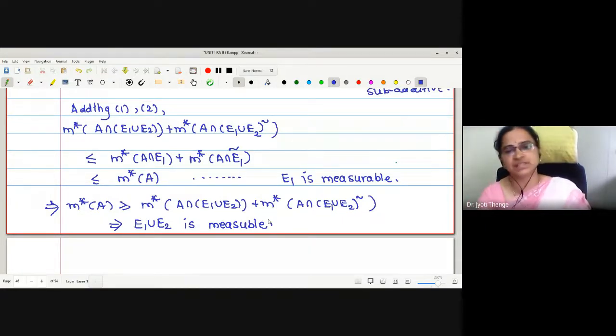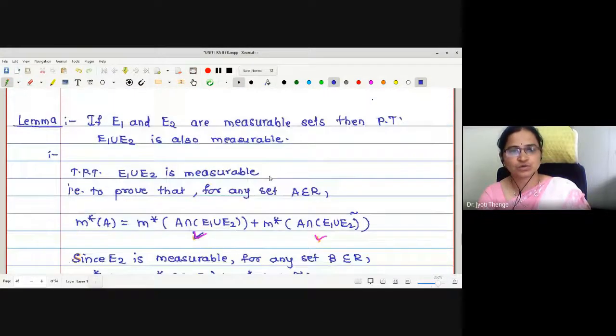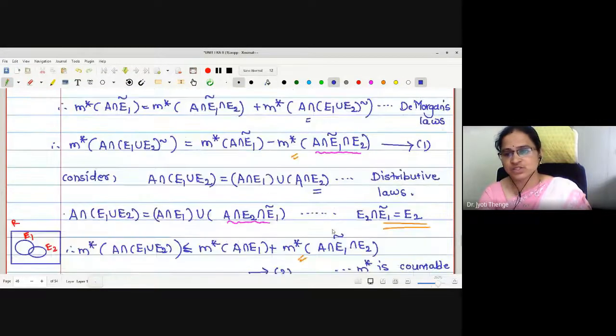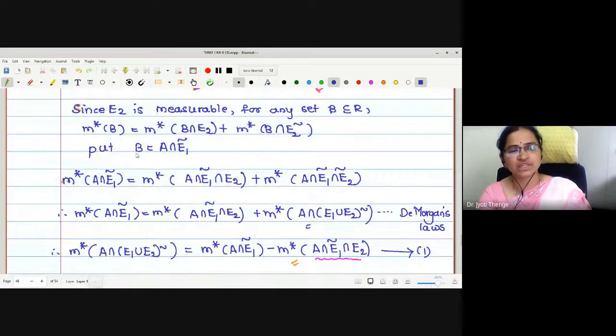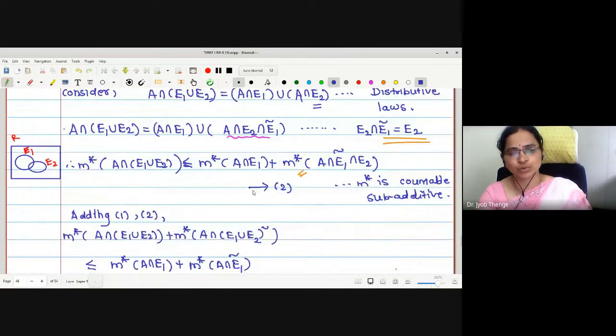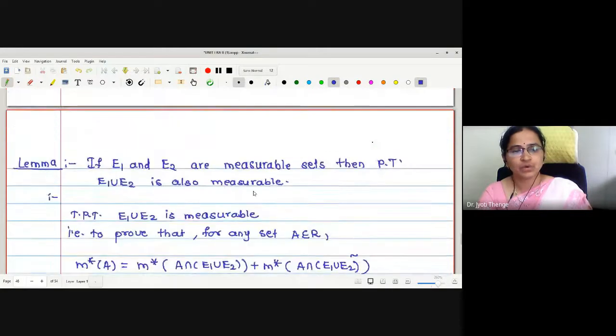Any difficulty with this? Some adjustments in between we have made actually to prove the result. Here is the first adjustment, and here is one more adjustment, keeping the value of B as A intersection E1 complement. Two adjustments we have made in order to prove the required result. Thus we have proved E1 union E2 is measurable. Okay. If you have any difficulty, you can ask me.